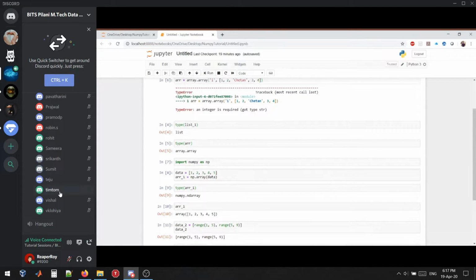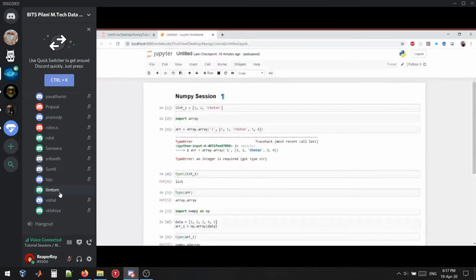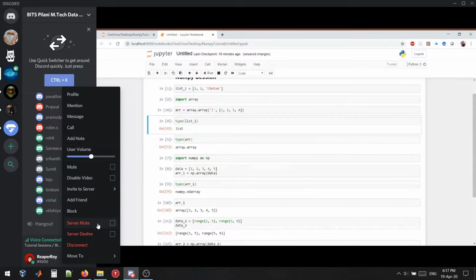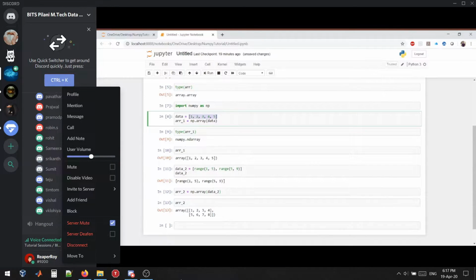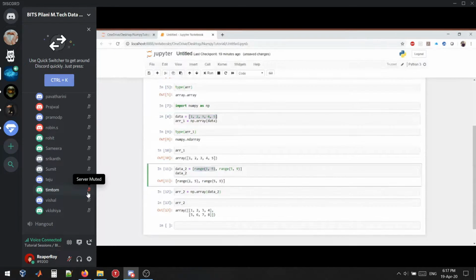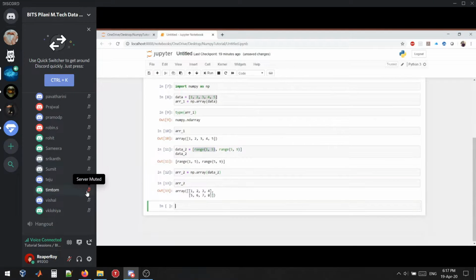Okay, so I haven't discussed much since. The first thing is I showed the difference between the list and array. In a list we can have multiple data types, while in an array we can only have a single data type. If I add a different data type, then I will get an exception. After that, I showed how we can create an array out of a list. So this is the one where I have created an array out of this list. Then I used the range function, and then I created a multi-dimensional array. So that's all I have discussed till now.